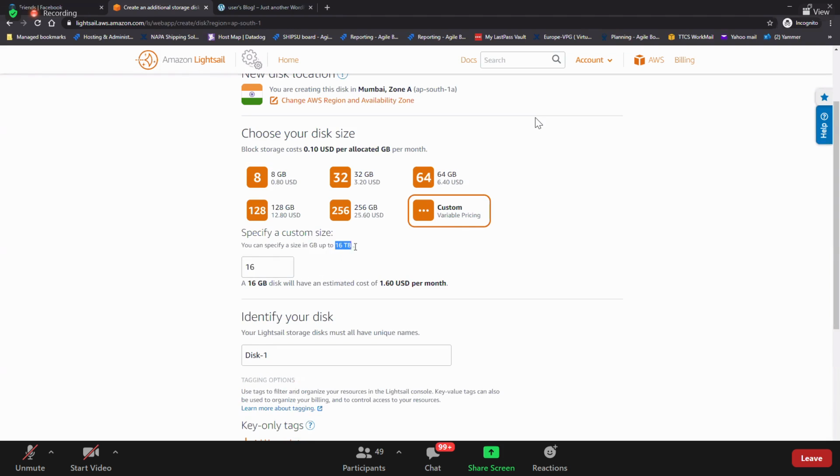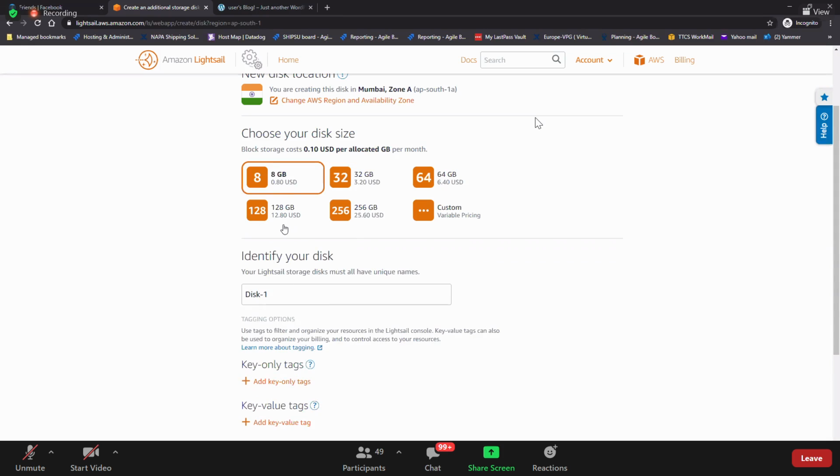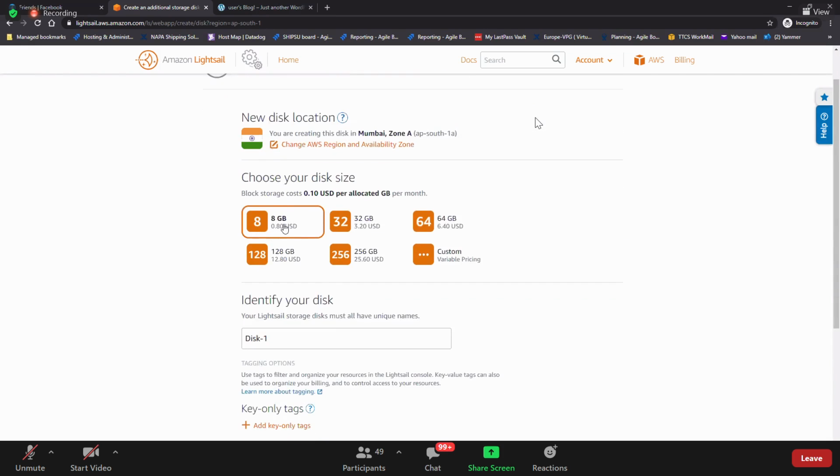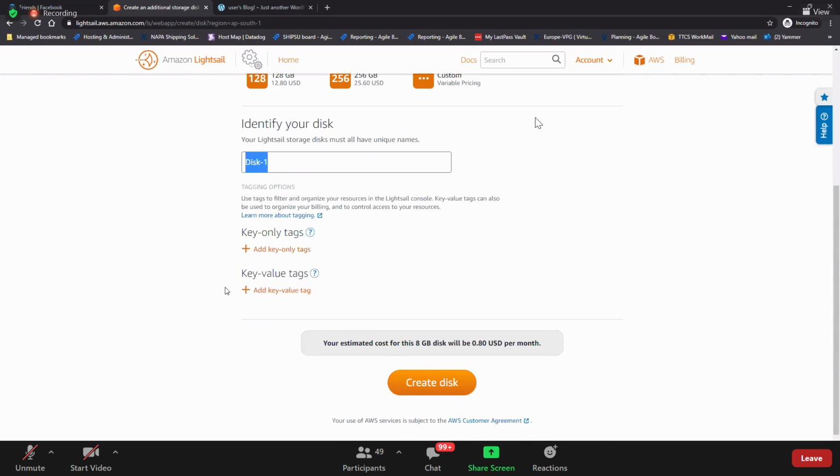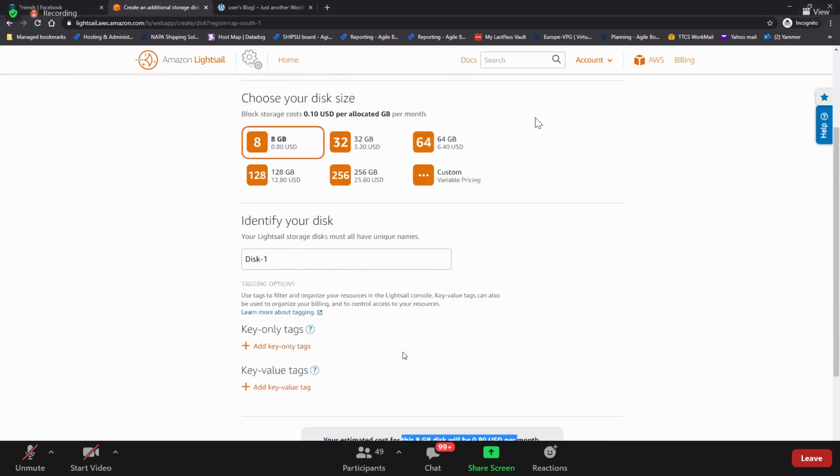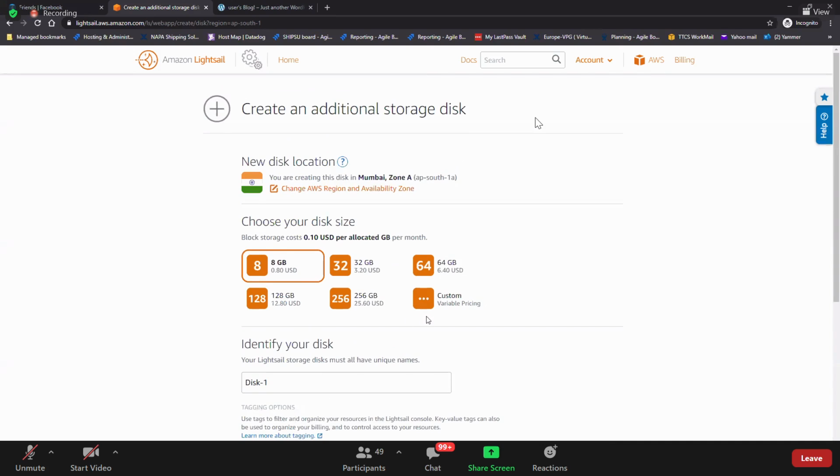You can have a maximum of 16 terabytes. Give the name, create this disk, and then attach it to that Lightsail instance. It will cost you.